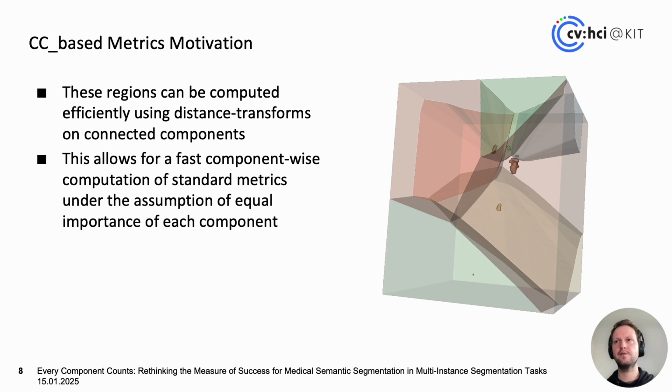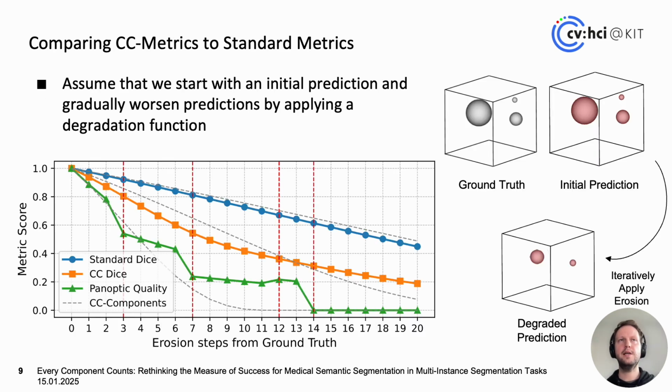Here's an example of how these Voronoi-based evaluation regions may look for a patient with a couple of metastases. The Voronoi regions can be computed efficiently using a Euclidean distance transform. Now let's look at the comparison between some standard metrics and their CC counterpart.